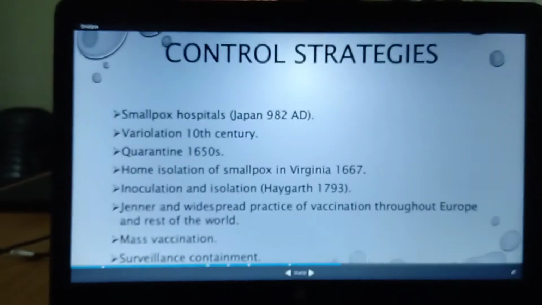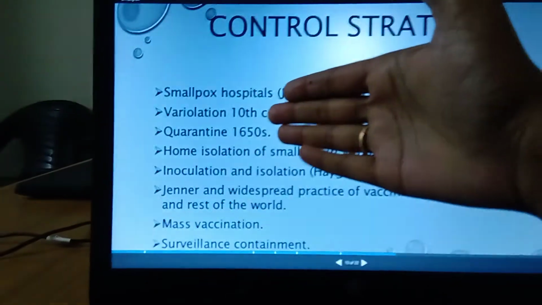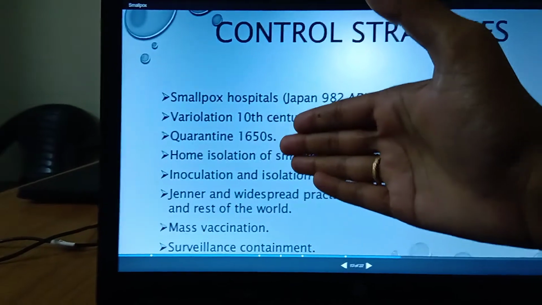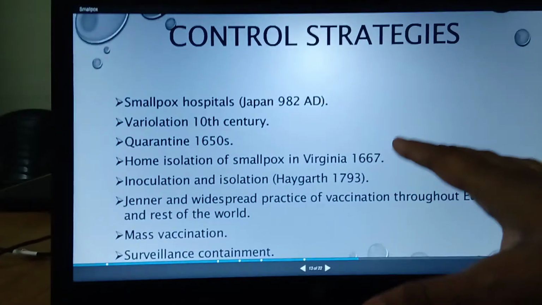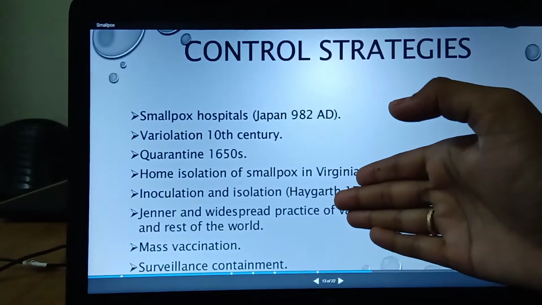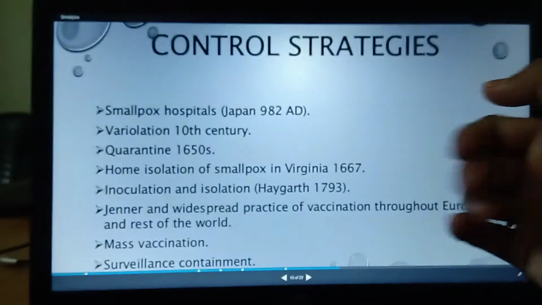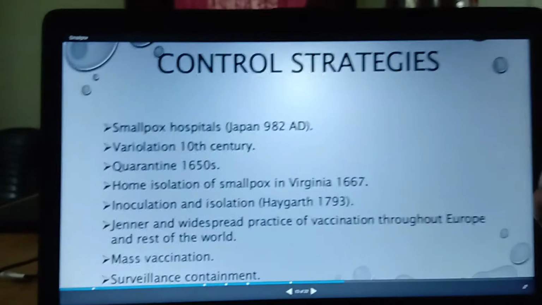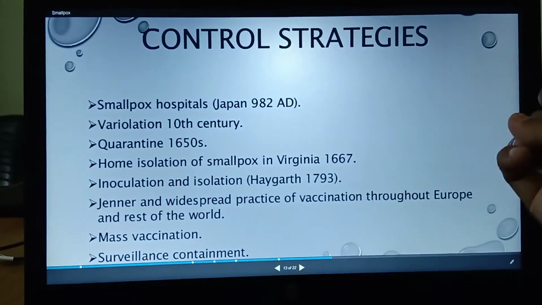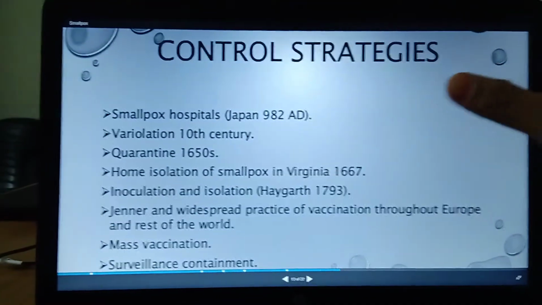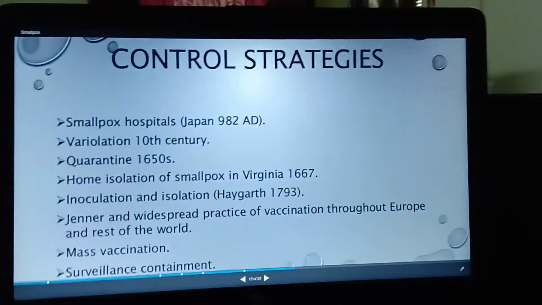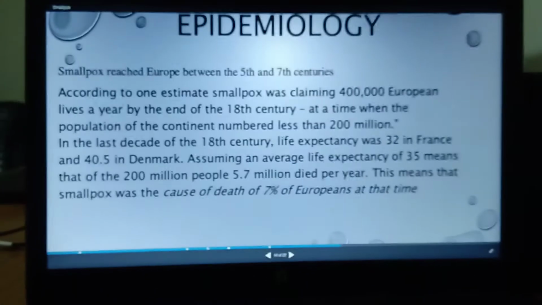In the same way, they have made hospitals, virus detection is done, quarantine keeps people locked in one place, home isolation, inoculation and isolation are done, and the practice of vaccination is being spread widely throughout the world. Mass vaccination means they are giving information about vaccination against these kinds of viruses, so that they make control strategies.